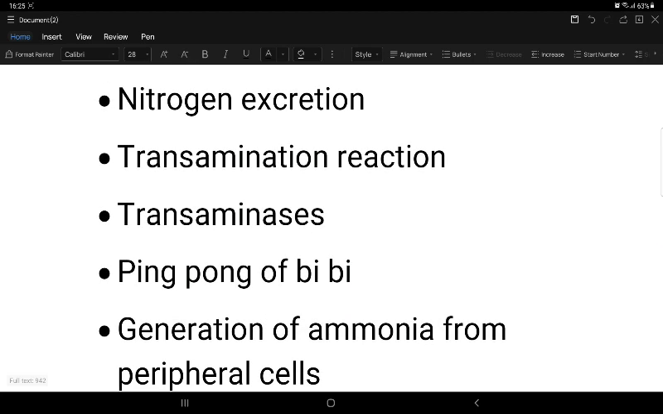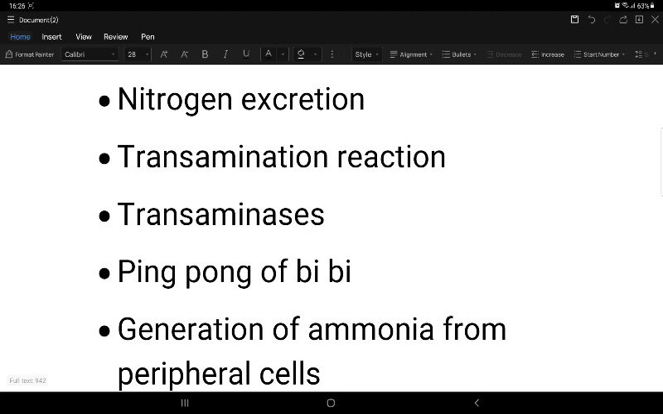Next, coming to the transaminases. Transaminases are very specific enzymes. For example, SGOT can be used only for oxaloacetate to aspartate conversion, or aspartate to oxaloacetate conversion. Aspartate is a 4 carbon amino acid, and oxaloacetate is a 4 carbon keto acid.